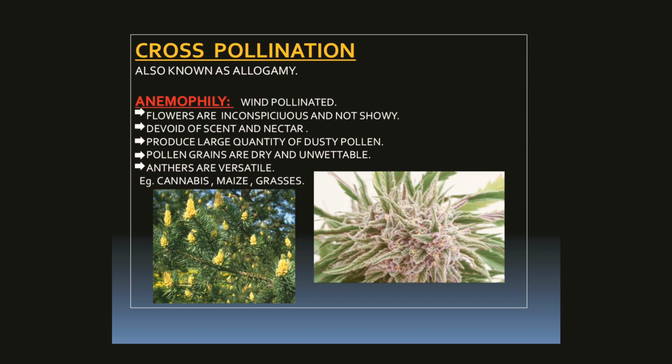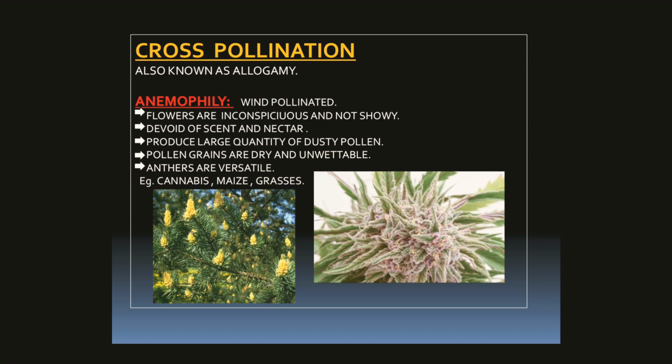So, this anemophily is a wasteful process because the plant has to produce pollen grains in very large amounts. For example, in cannabis, a single flower produces 5 lakh pollen grains. And this process is also a hit and miss method.